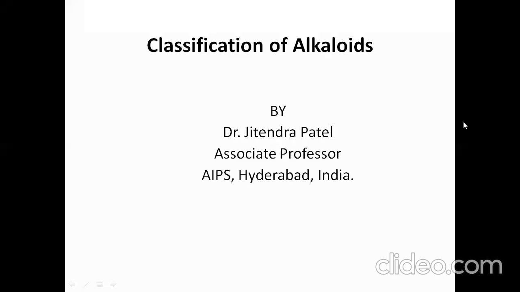So today we are going to discuss, in the continuation class, the classification of alkaloids, right? In the last class we discussed the introduction, properties, identification tests, and the extraction methods of alkaloids. In this continuation, how can we classify the alkaloids, whatever types of alkaloids are available in nature, in the different plants? In which ways, and how many ways, can we classify them? We will try to discuss that in today's class.